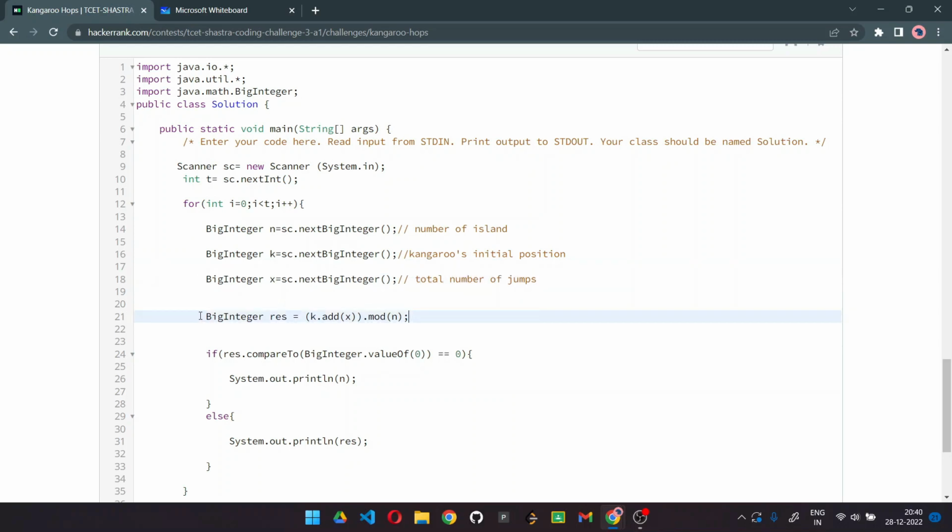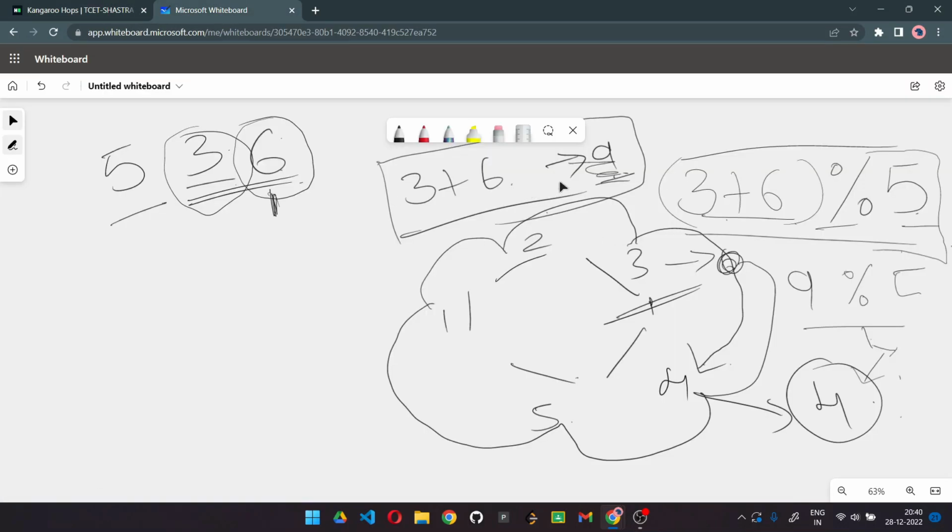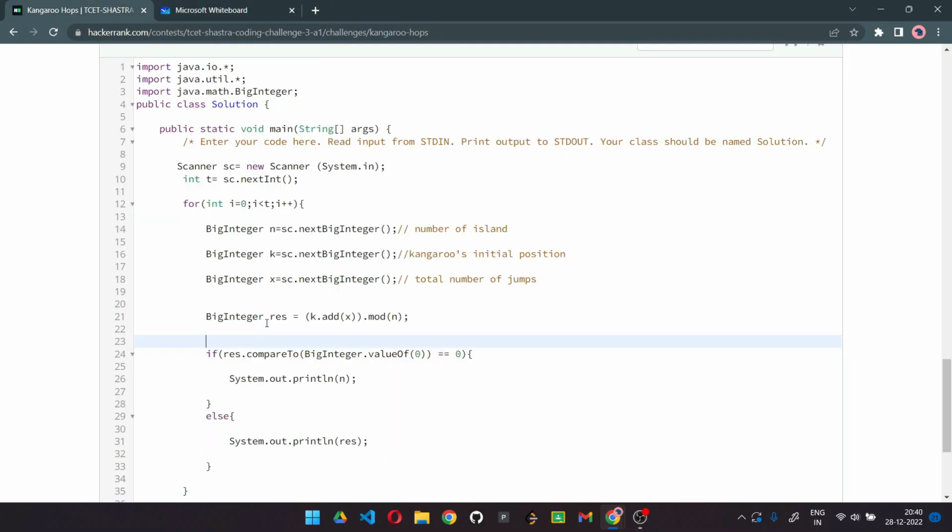And here we are calculating the result. Here res will store the result, and we are doing nothing but adding x with k.